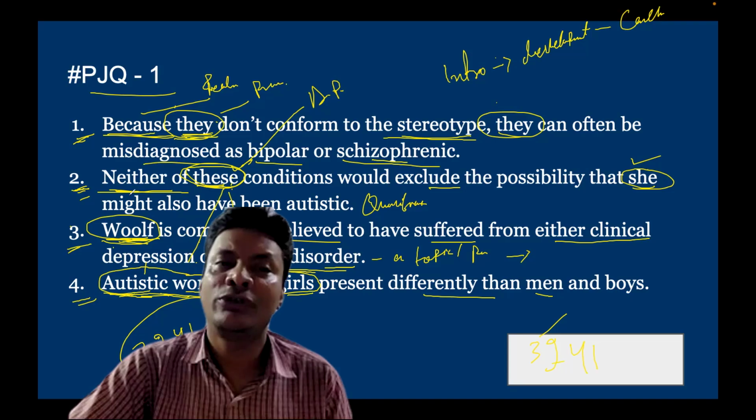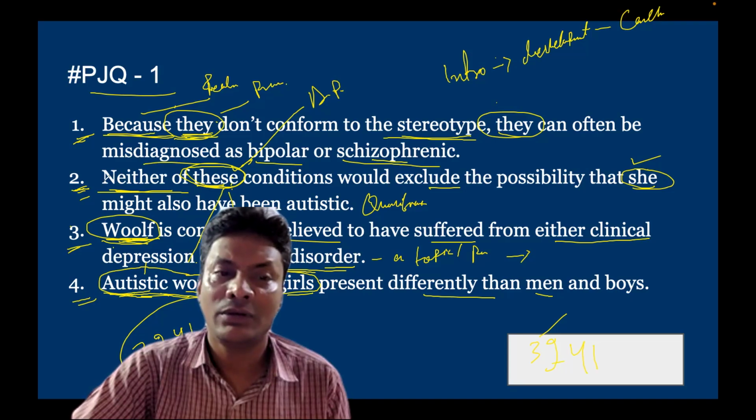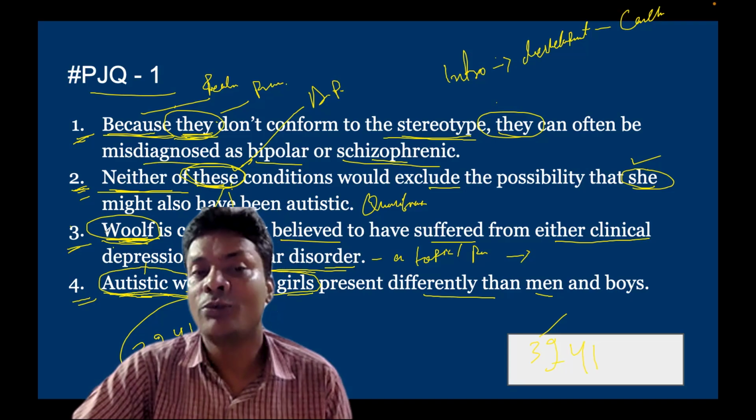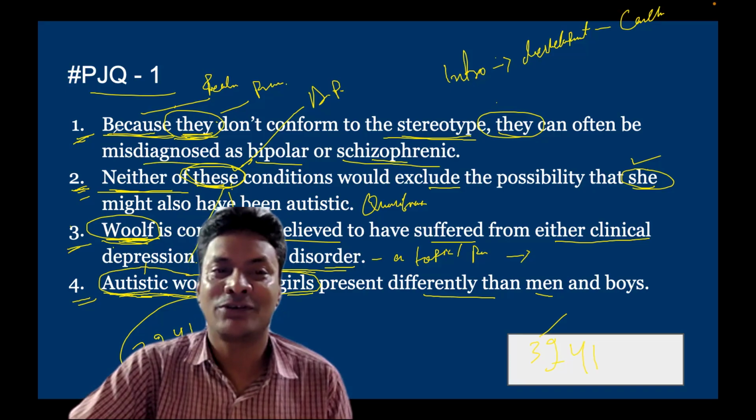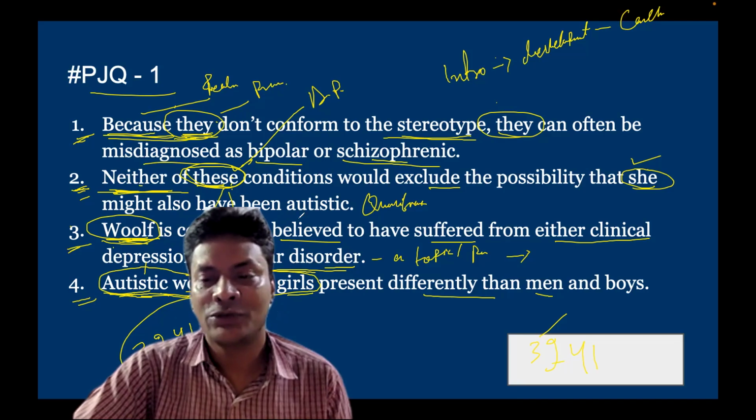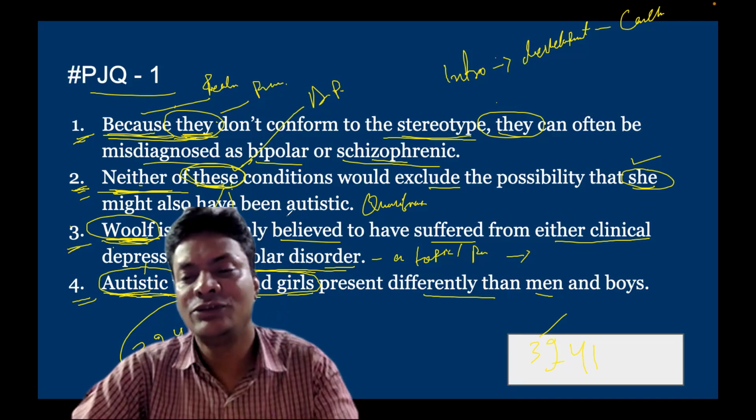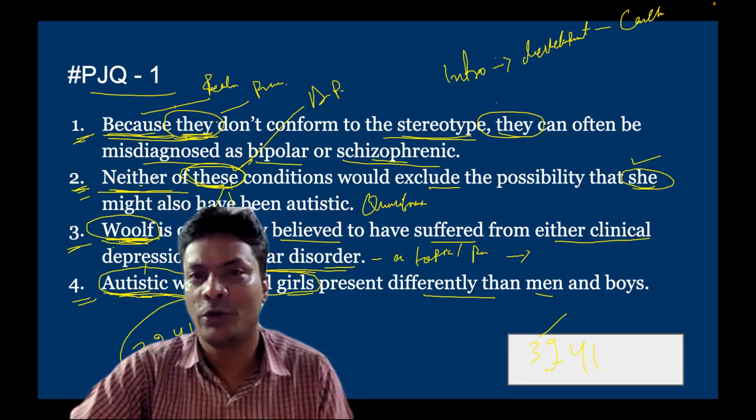So therefore 3241, but 1 and 2 shall not be used at the beginning because of the words that have been introduced at the beginning. So hence the answer should be 3241. Hope you understood this.